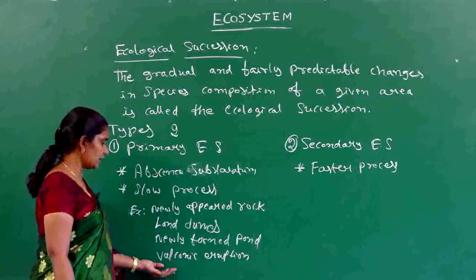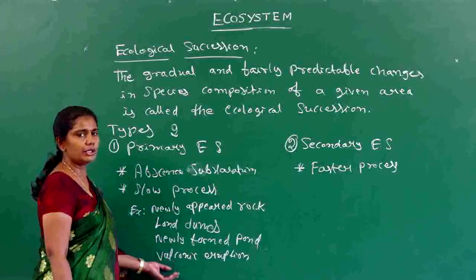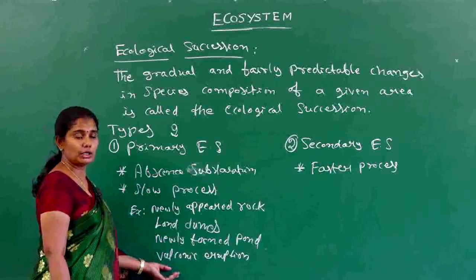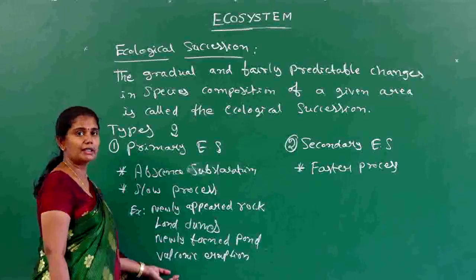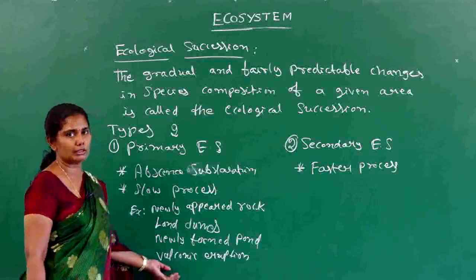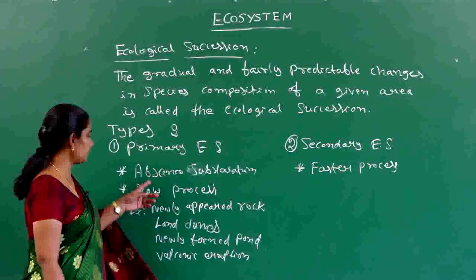So this region starts the primary succession. The lava converts into soil after cooling, and then the vegetation starts there. That's why this example is taken under primary succession.